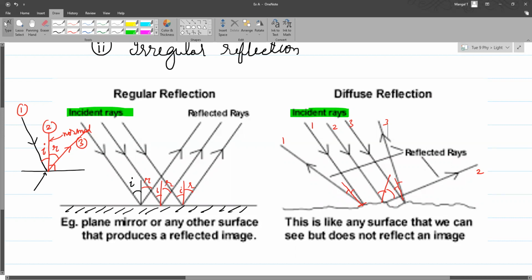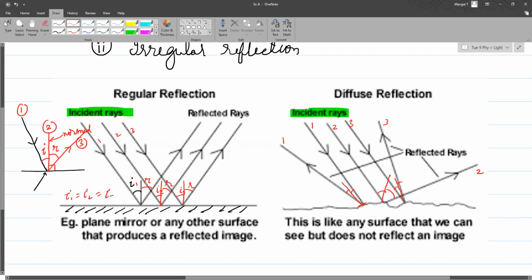Any question? Yeah. So in a regular reflection, the angle of incidence is always equal. In a regular reflection, these are all parallel rays, 1, 2, and 3, and they are hitting the same surface. So therefore, each one, like I1, I2, I3, will be equal.